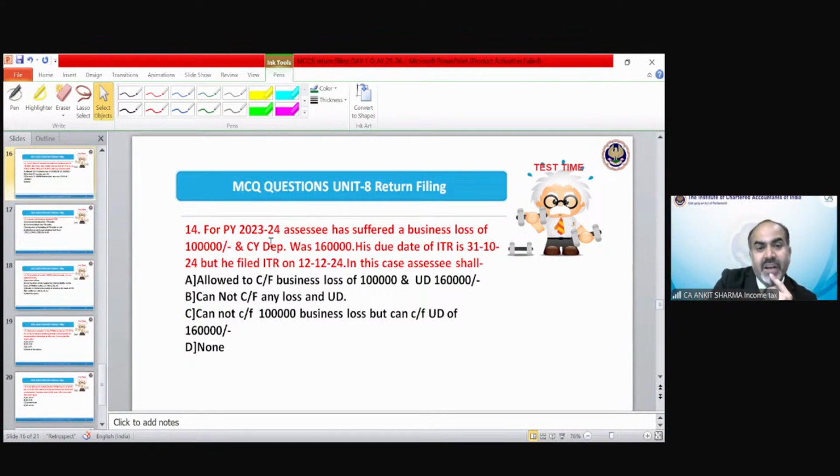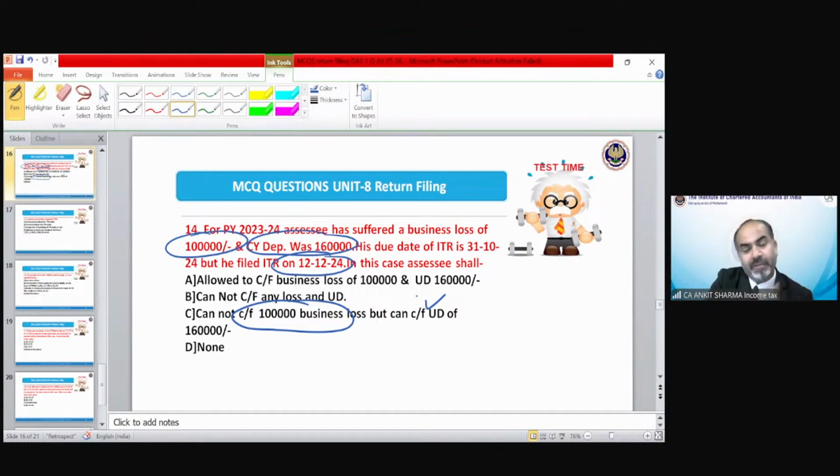Now for previous year 23-24, the assessee had suffered a business loss of 1 lakh. Carry forward depreciation was 160. His due date of filing of return was 31st October and the return has been filed on 12th December. A business loss cannot be carried forward, but UD, that is current year unabsorbed depreciation, can be carried forward. So like income from house property, the unabsorbed depreciation can also be carried forward, the same as loss in case of house property.